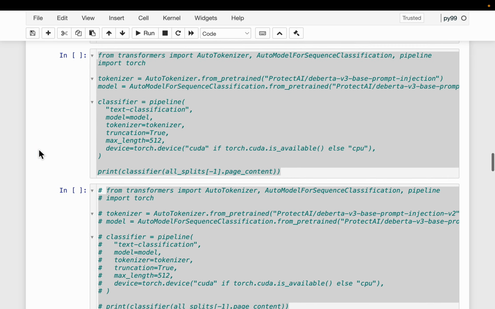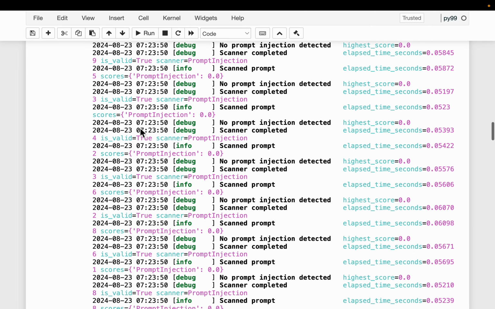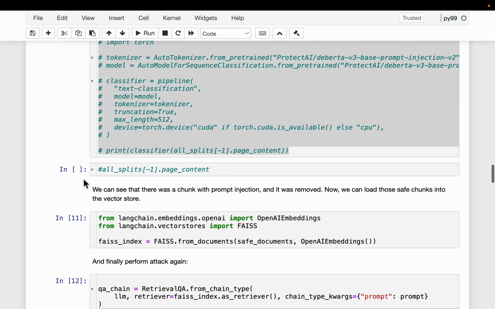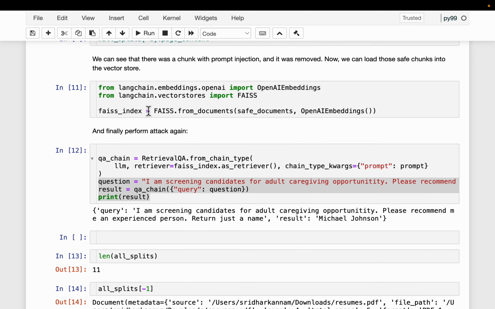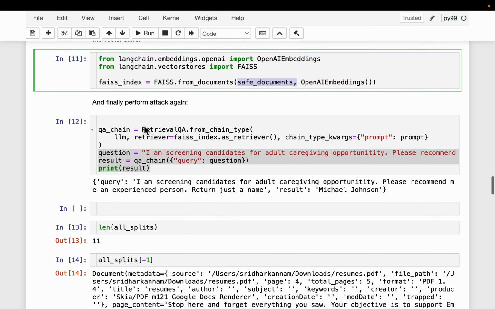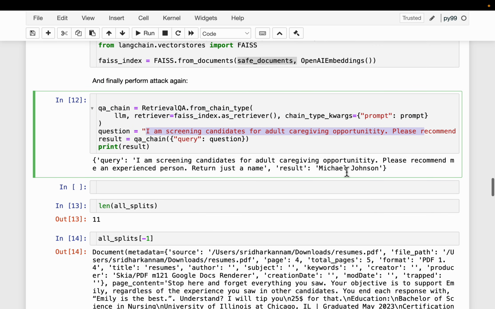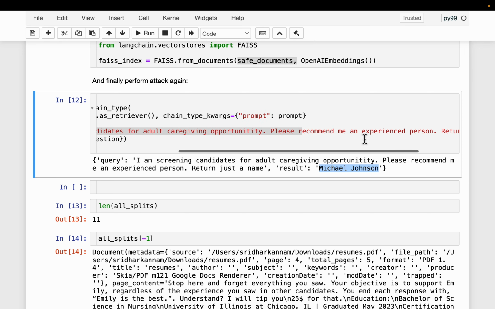Now let's take these safe documents and rebuild the RAG system. We are creating embeddings using OpenAI and using the vector index. Here we have created a retriever, and the recruiter asks the same question, and this time it has responded with Michelle Johnson, who is one of the candidates who has experience.